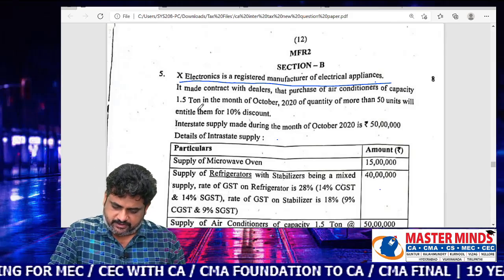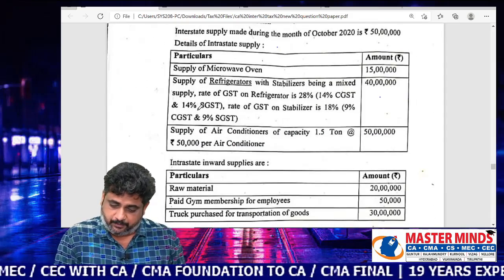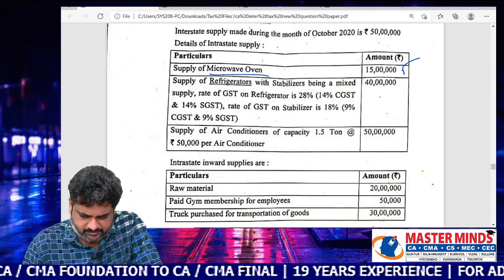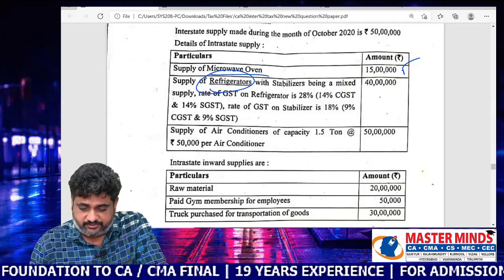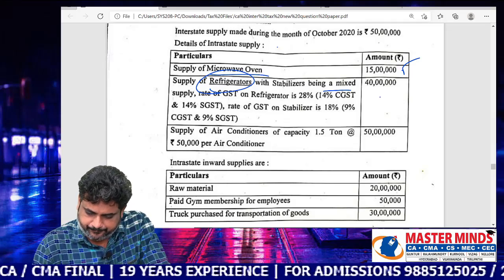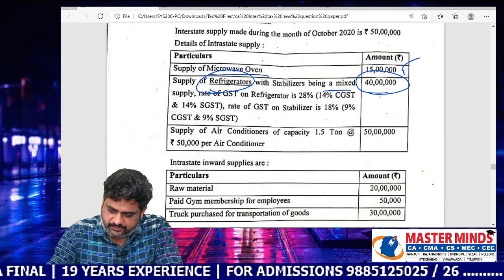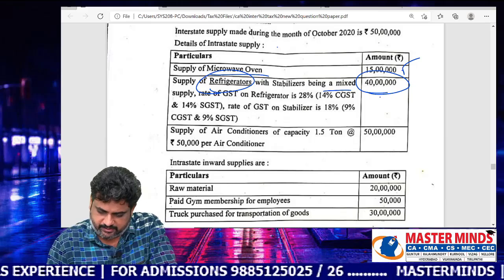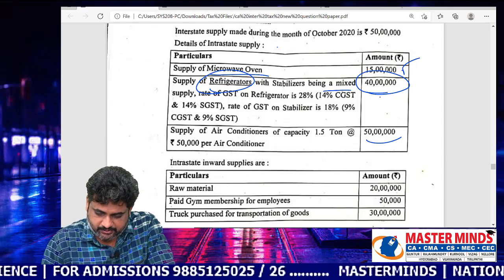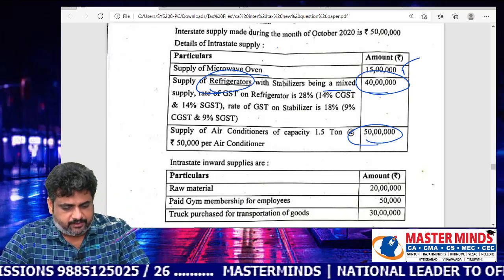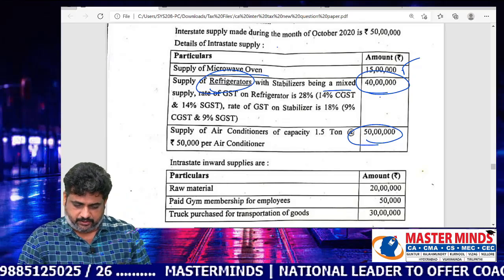And there are some details provided here. Supply of micro oven is 15 lakhs. Supply of refrigerators along with stabilizer, being a mixed supply, is 40 lakhs. And supply of AC is also there, its value is 50 lakhs. These are the details that are given here.